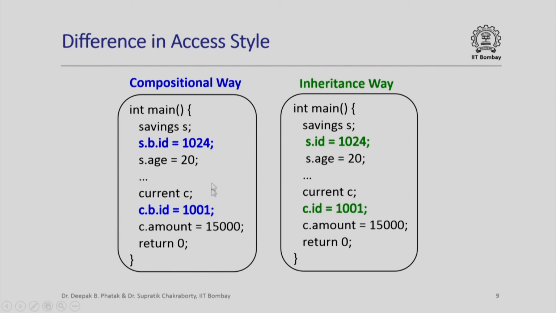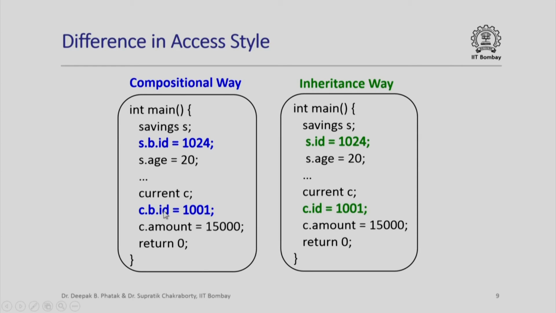In contrast, in the compositional way, I have to write explicitly like this, that in the object of class savings, look at the data member b, which is an object of class base, and in that object look at the data member id. And similarly here, in the object of class current, look at the data member b, which is an object of class base, and in that object look at the data member id.